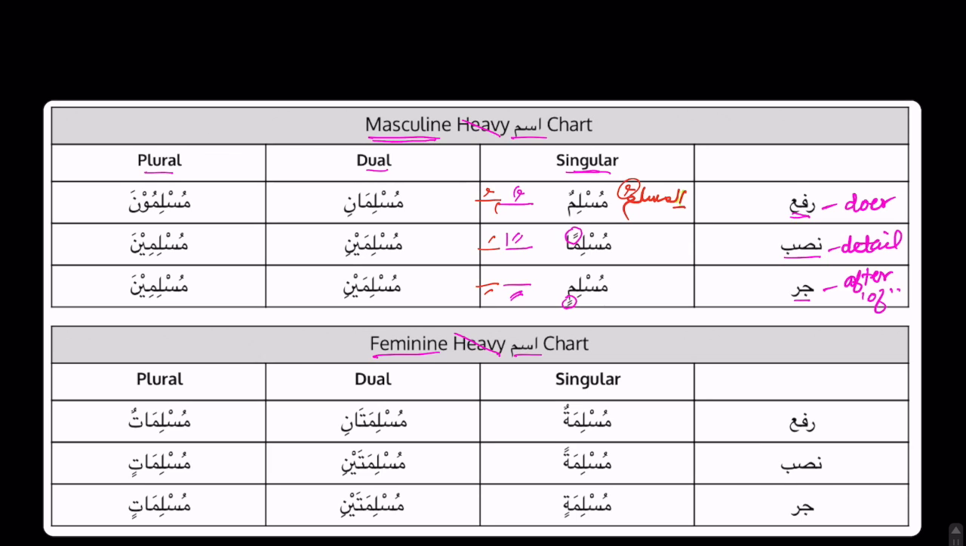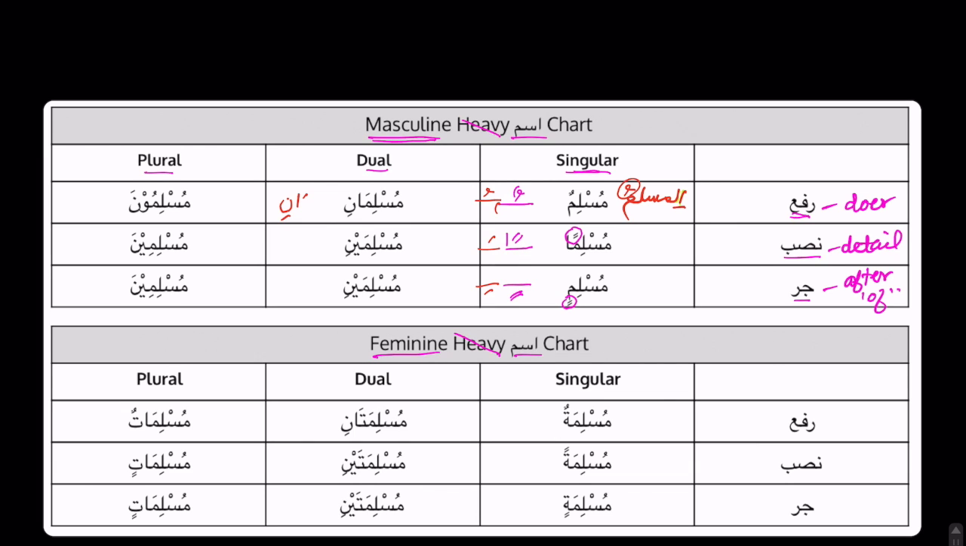Okay, now let's go to dual. Here we have muslimani, muslimaini, muslimaini. Okay, this is a bit unique. So for dual, we have muslimani showing the rafa status. So the ending pattern is this ani sound. This ani pattern is telling us that it is dual and that the ism is in rafa status. Okay, so I want you to memorize it like muslimun, musliman, muslimin, muslimani, muslimaini, muslimaini.